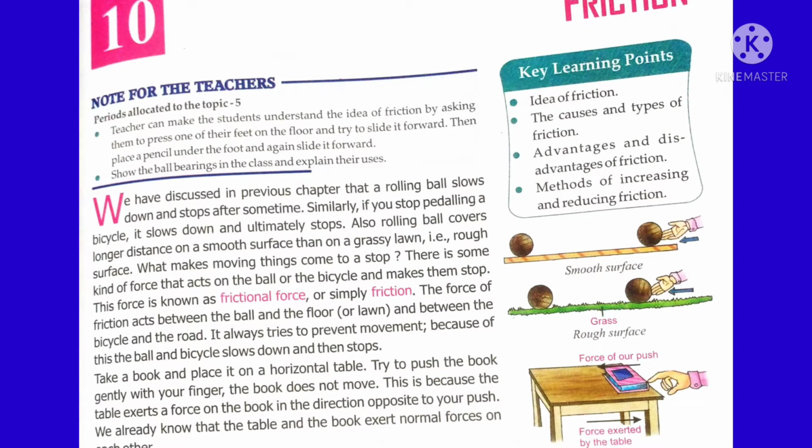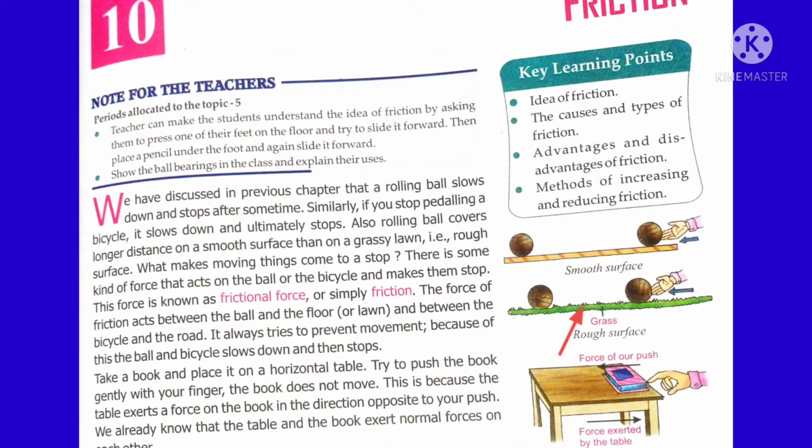Now we are going to take one smooth surface and one rough surface, a marble surface and a cemented surface. You are going to roll a ball on both the surfaces. Tell me on which surface the ball stops within a short while. See, definitely it is the rough surface. The ball stops in the rough surface within a very short time, whereas the ball stops after a long distance on the smooth surface. What is the reason?